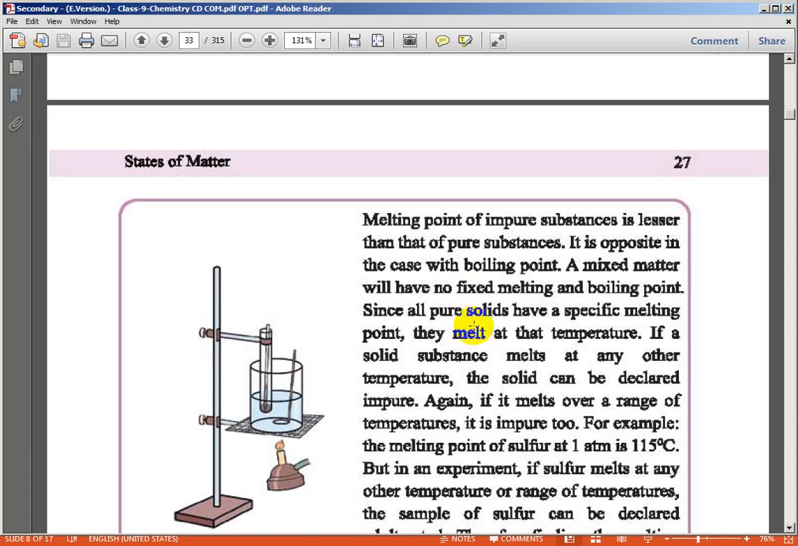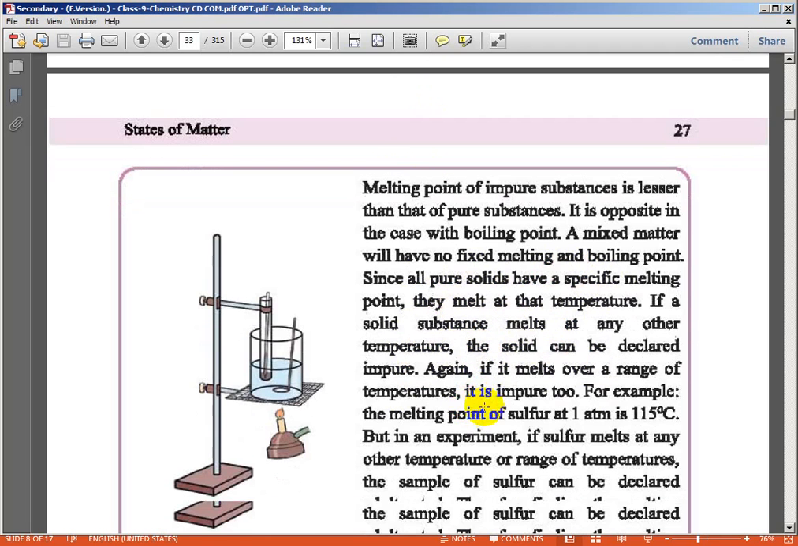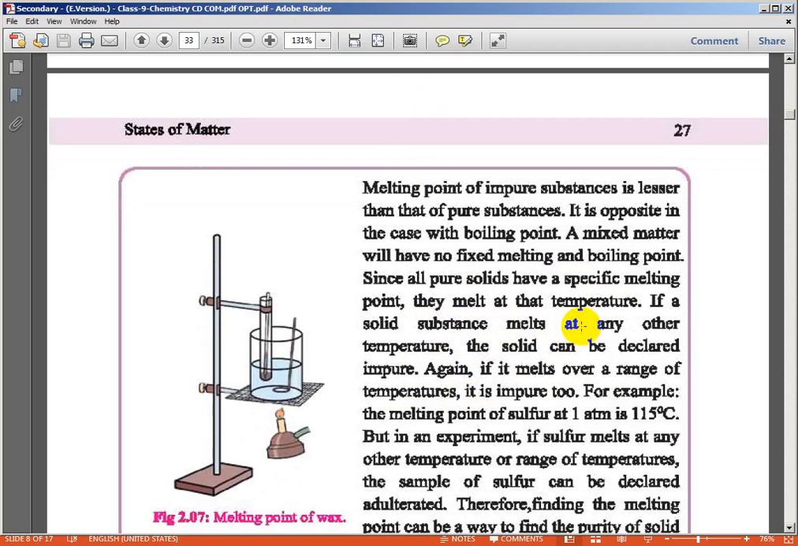Since all pure solids have a specific melting point, if a solid substance melts at any other temperature, not a fixed temperature, the solid can be declared impure.